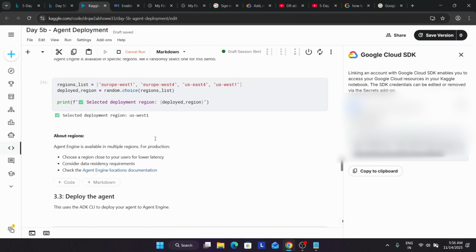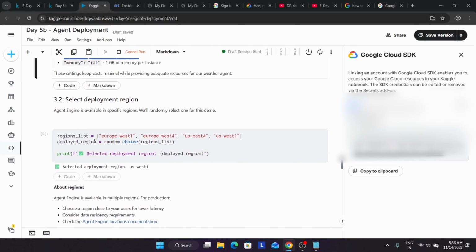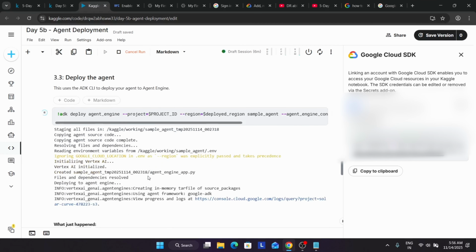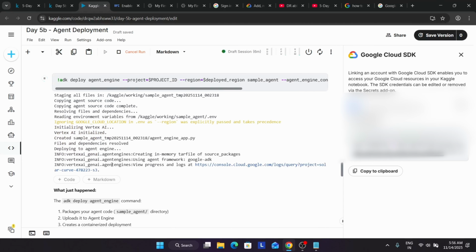So here we have just selected the region. Multiple regions are available, and here we have selected a random region, so US West 1 is selected. Now we are deploying the agents. You can clearly see it's still in the deploying state. It may take some time, so you need to wait for it.